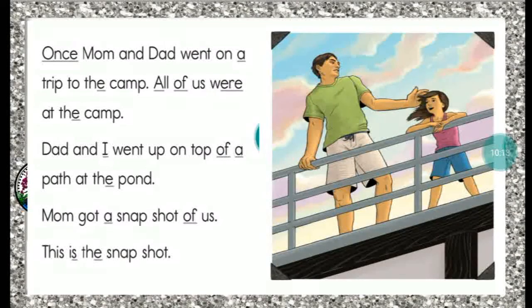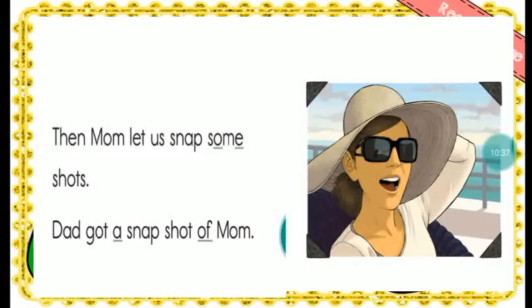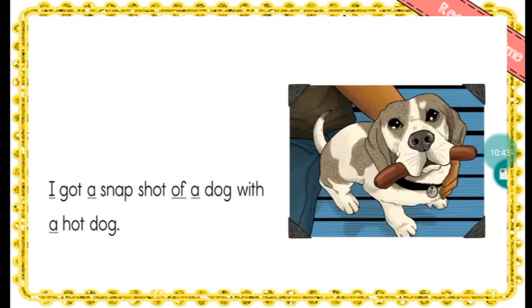Once Mom and Dad went on a trip to the camp. All of us were at the camp. Dad and I went up on top of our path at the pond. Mom got a snapshot of us. This is the snapshot. Then Mom let us snap some shots. Dad got a snapshot of Mom. I got a snapshot of a dog with a hot dog.